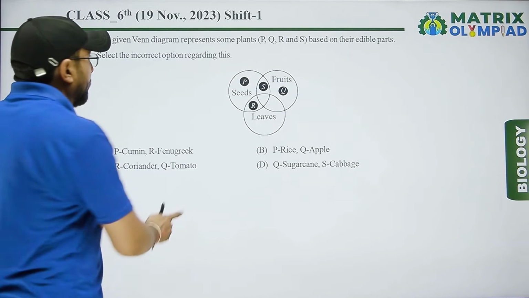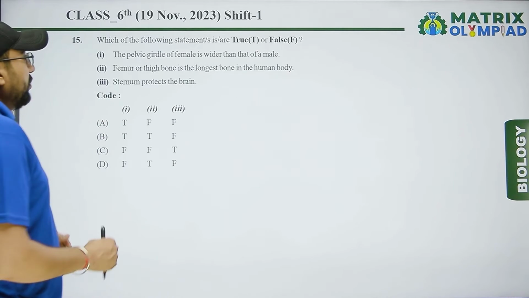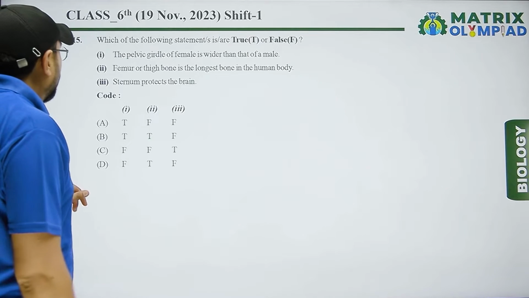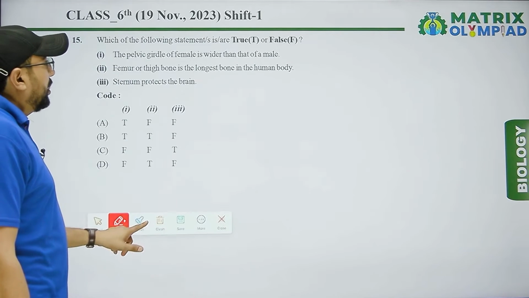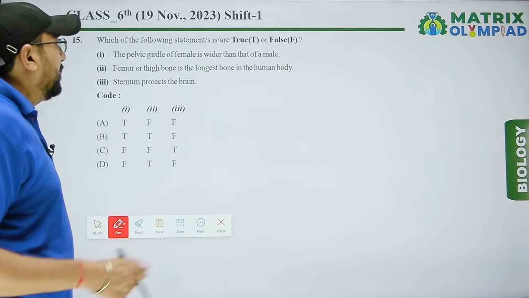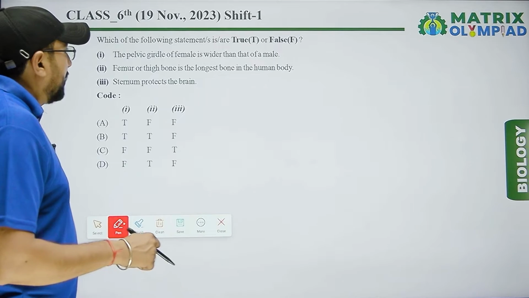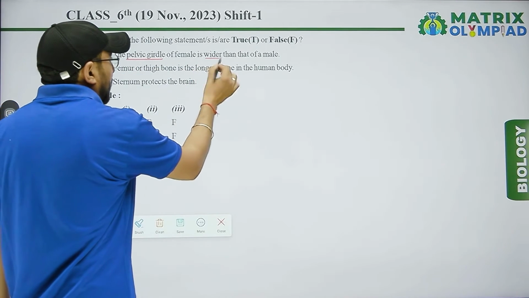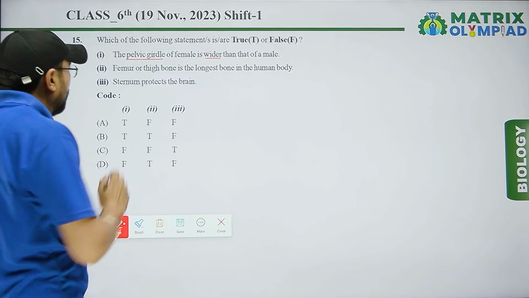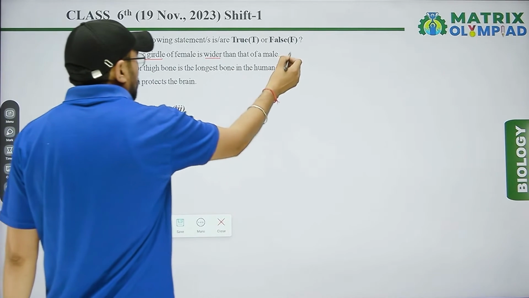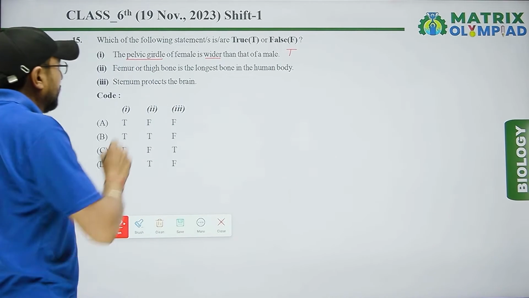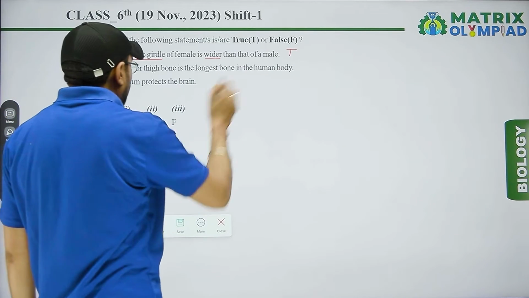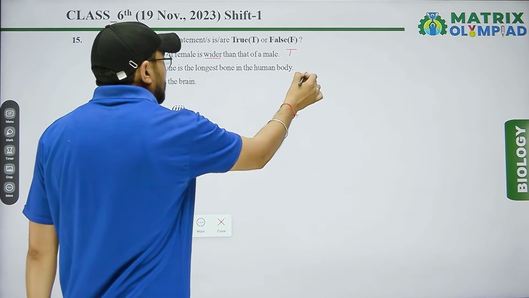Next question. Which of the following statements are true and false? First, the pelvic girdle of a female is wider than that of a male. That is right, wider in female. Right means true. Next one is femur or thigh bone is the longest bone in the human body. That is right.